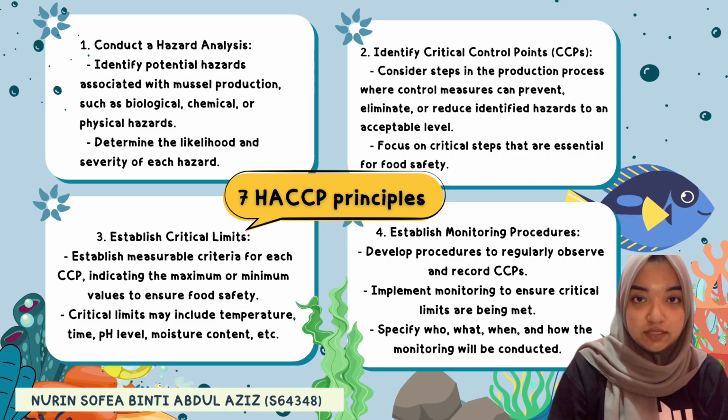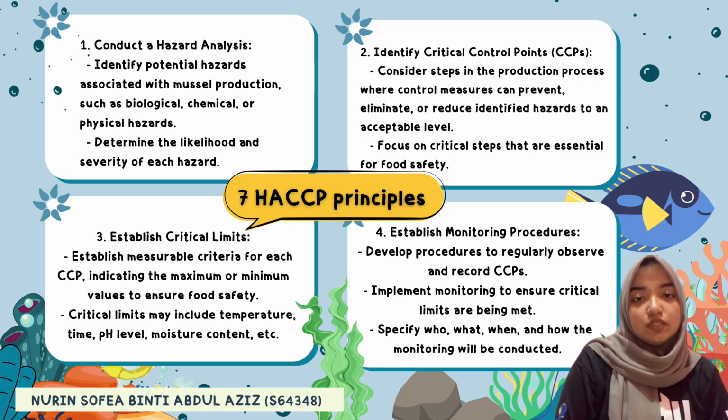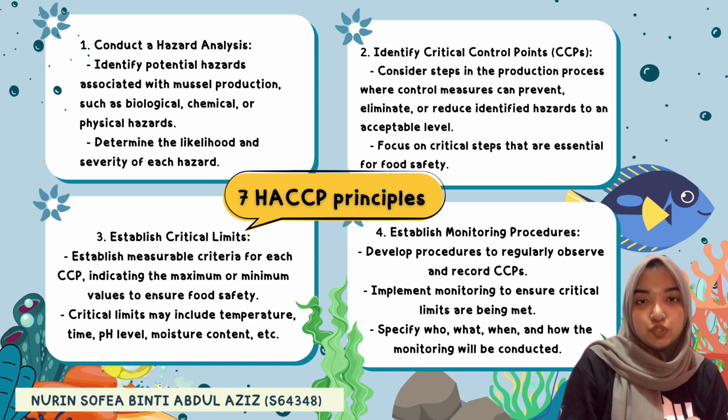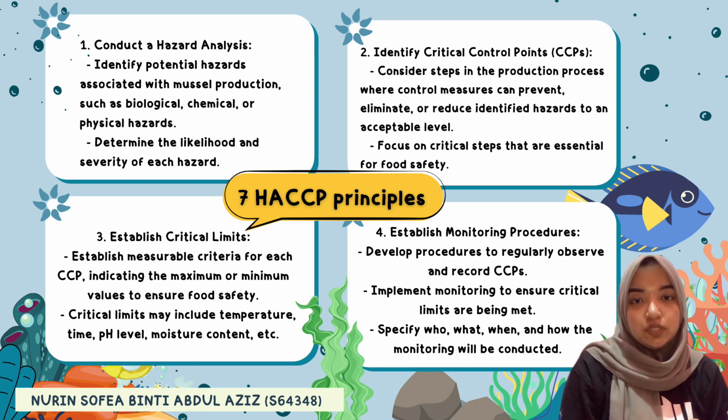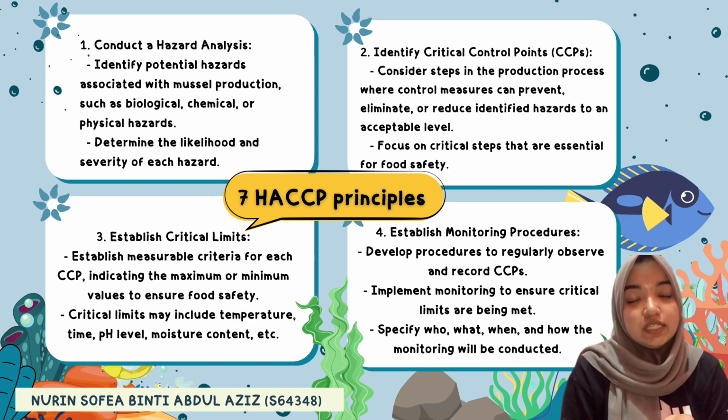which is mussels. So the first one is to conduct a hazard analysis, and it is to identify the potential hazards that are associated with our mussels product, which are physical, biological, or chemical hazards. Next, we have to identify the critical control points. We have to consider steps in the production process where control measures can prevent, eliminate, or reduce identified hazards.